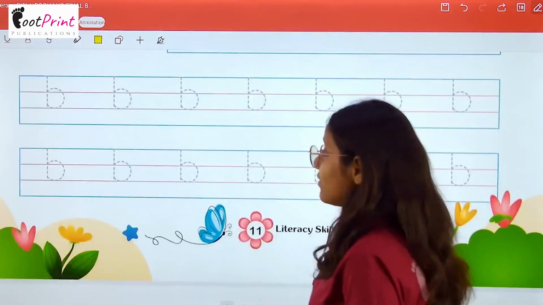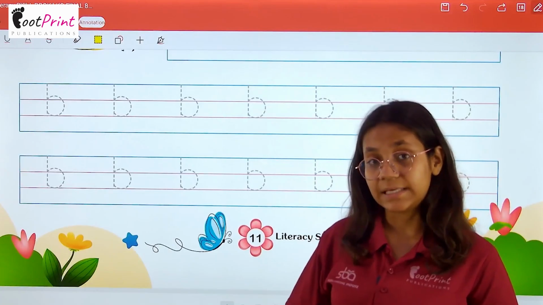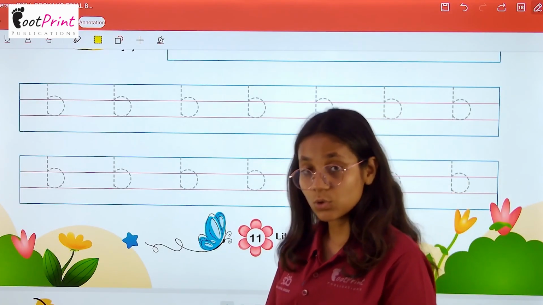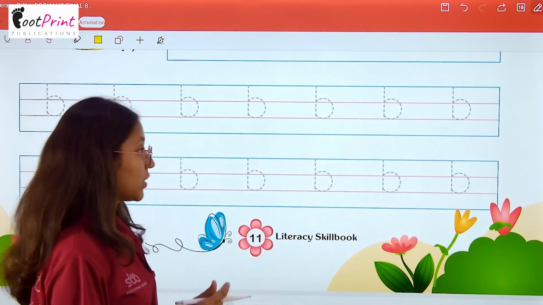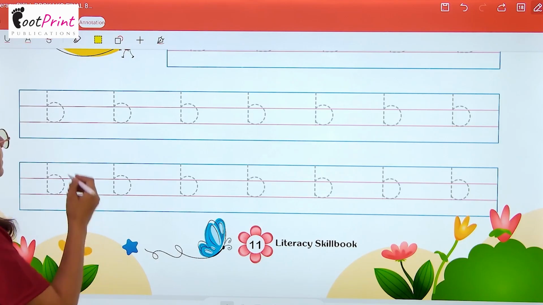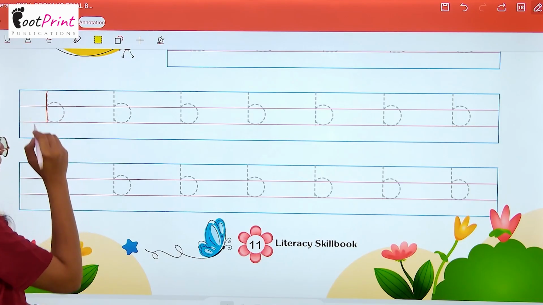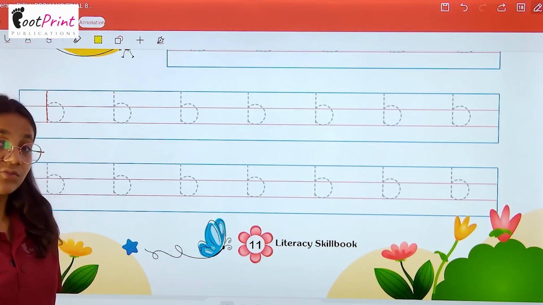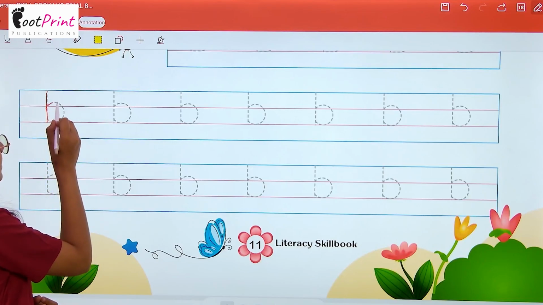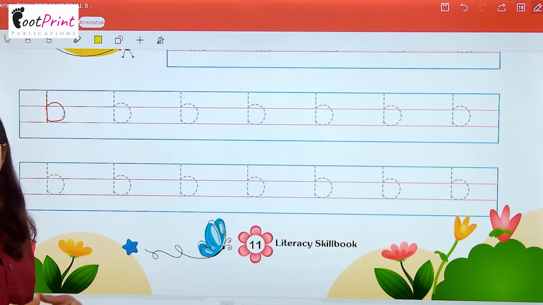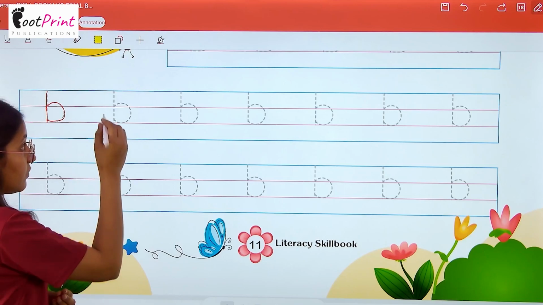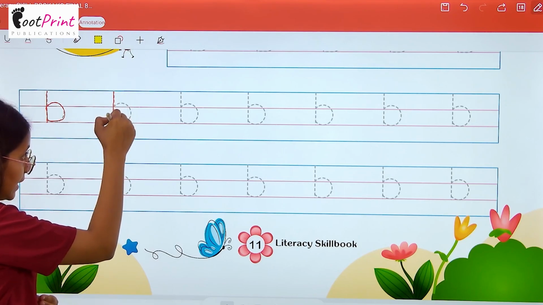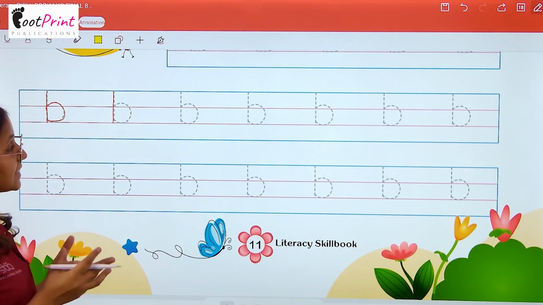Now we have the small letter B. To write small letter B, what do we have to do? Firstly, we have to make a standing line like this. After that, we have to make a curve like this. See once again. Firstly, we make a big standing line.